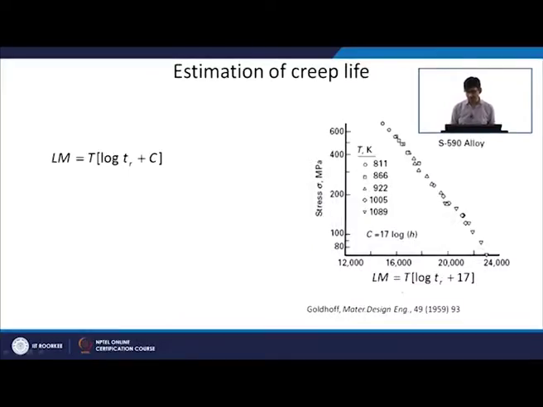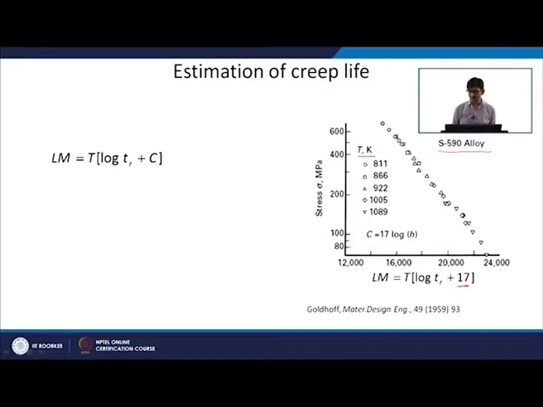I can express all this data for the different stresses acting on the system by a Larsen-Miller parameter. This is what is plotted here for a certain alloy: T times (log Tr plus 17). The constant has some range; for different materials you will have a different constant here.